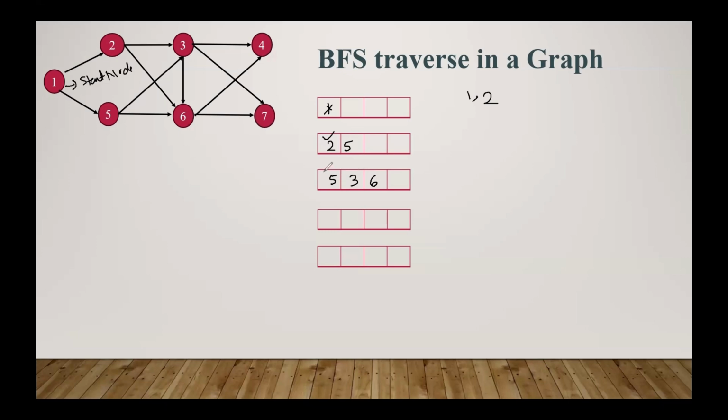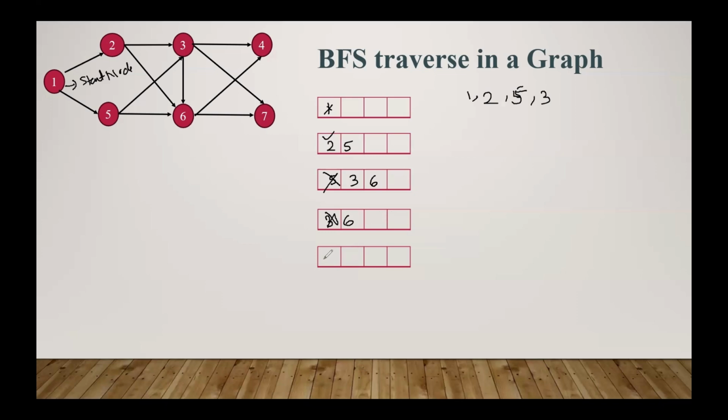Then in the next iteration we have to remove the first element, that is 5, and mark it as visited. Whenever we remove 5, all the successors, the possible paths, are 3 and 6, which are already present, so no need to do anything. So next, 3 is going to be removed and marked as visited. Then 6. Now from 6, 4 and 7 are possible.